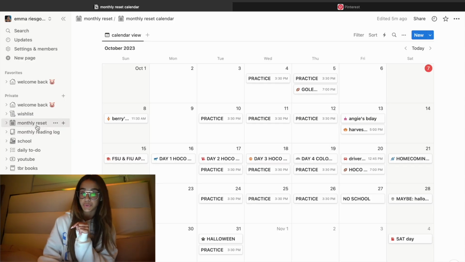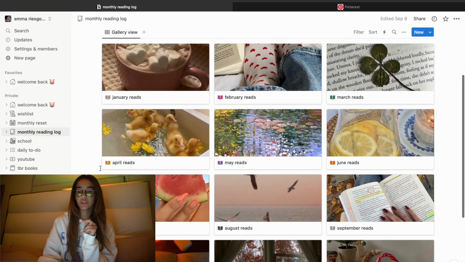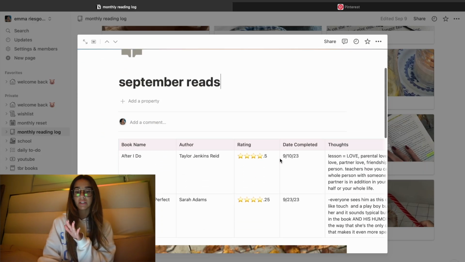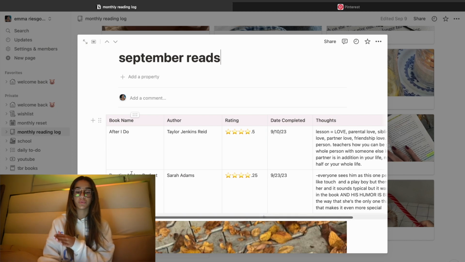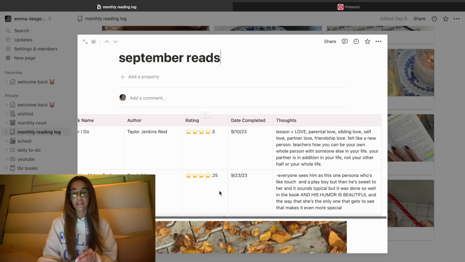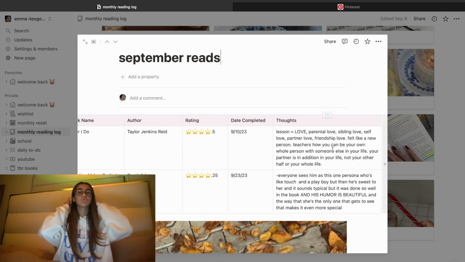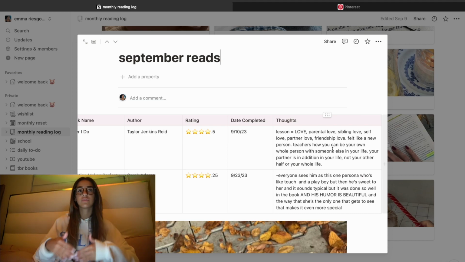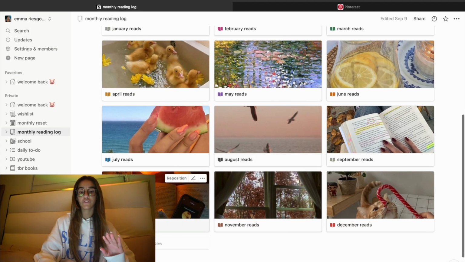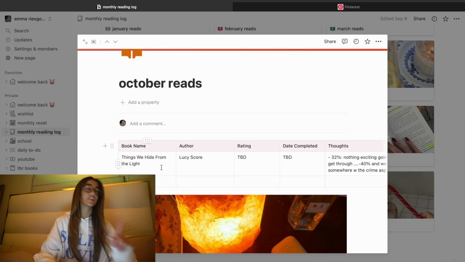Now what we're gonna do is I'm actually gonna show you guys my monthly reading log. For September reads, last month I only read obviously 2 books. After I Do and Practice Makes Perfect, I have the authors, the ratings, the date I finished the book, and then just my thoughts, so that when I do my wrap-ups, I kind of have things to say when I talk about the book. So that's that. And for October reads, right now I'm reading Things We Hide from the Light.